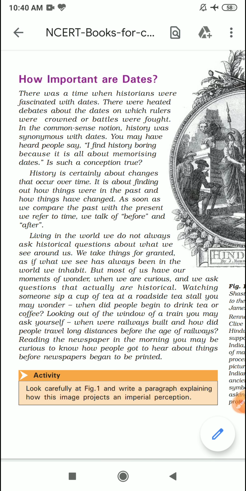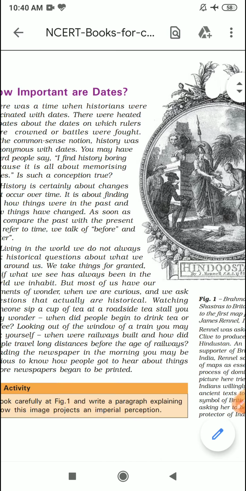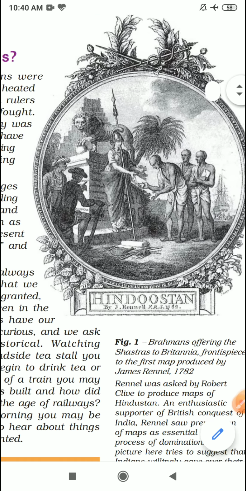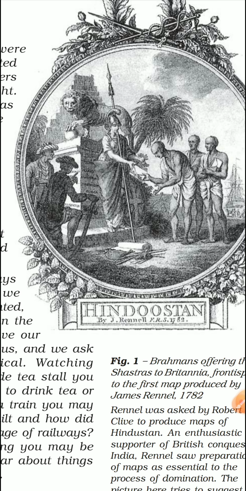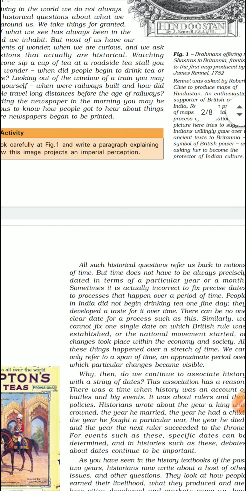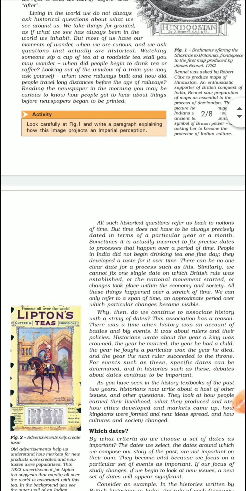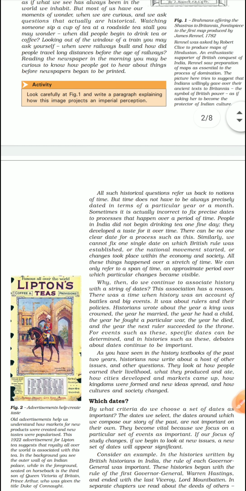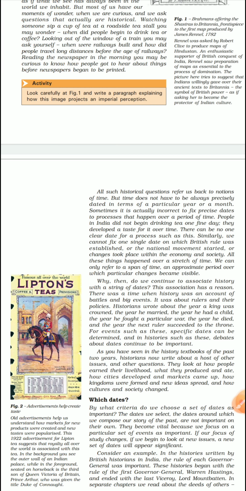Quite interesting, and I hope you are understanding what I am saying. Now if you come to here, one picture, I'll zoom it for you. Now you know, children, this picture we will do when we discuss the topic related to this. Now if I tell you this, you will not understand. So let this picture rest for a while and I'll scroll up and go to the next page. See, these are the pages of your book. That was the first page. This is the second page of our book. So let's see what is the next thing we are doing.